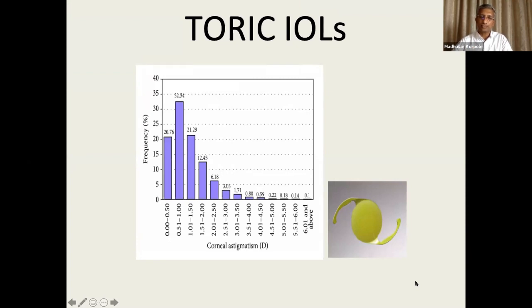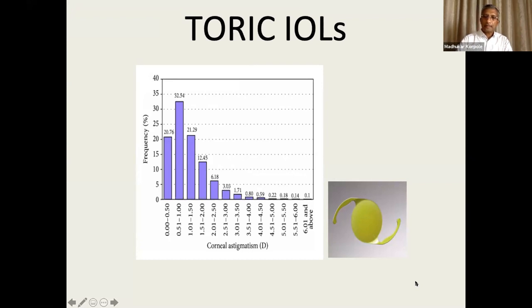So even if you correct the spherical part of it, they will still have a problem of not seeing appropriately because of the astigmatism. And if you include 1 and above, it will again come to more than 40, 50%. But at least those who have 1.5 and more astigmatism should be dealt with.